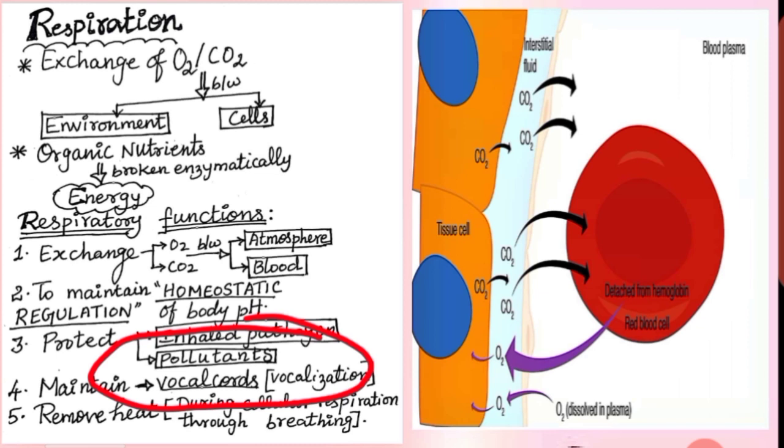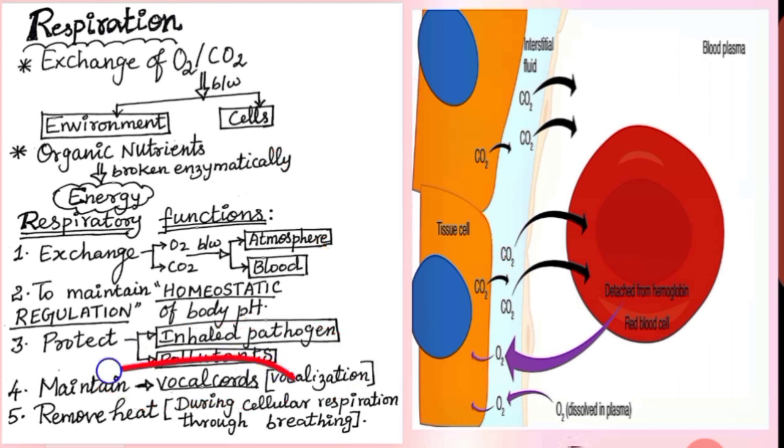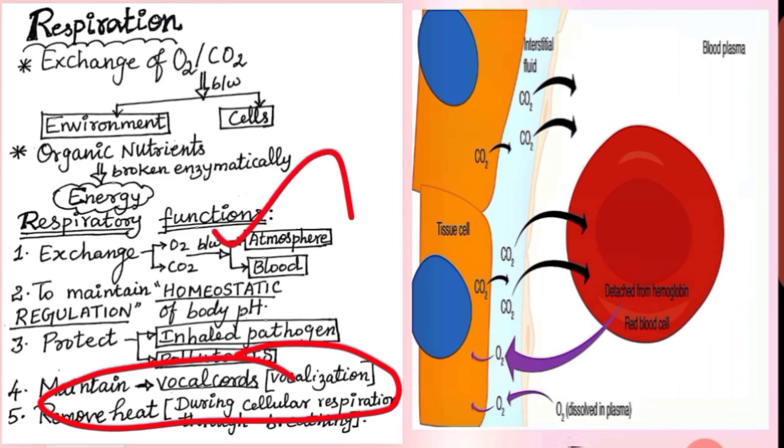Respiration, primary function of respiratory system, to maintain the vocal cord. Touch your throat on the above surface. Just say how do you feel now? You may get vibration, right? So that is the vocal cord. So the vocal cord is maintained by the respiratory system for normal communication, vocalization. To remove the heat produced during cellular respiration. These are all the main functions of our respiration.